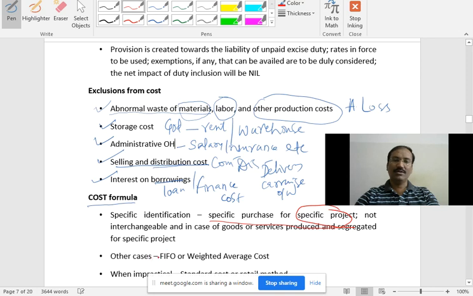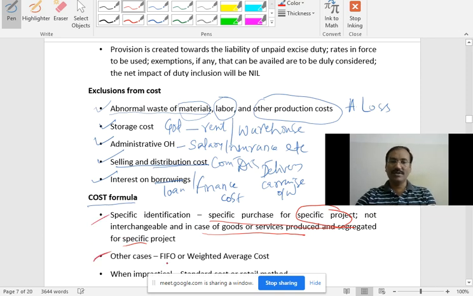For that, what you have to include? Interchangeable in case of goods or services produced, or segregated specific cost. Segregated means you have 3 or 4 projects. Out of that you have to find the specific project. A specific project is nothing but what? You need to identify the cost which is included separately for each project. That is the specification.